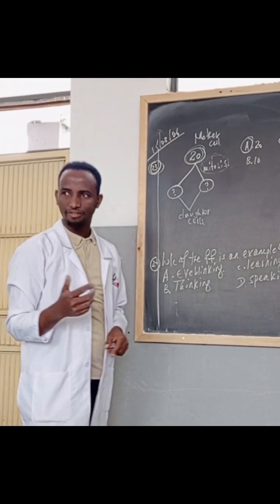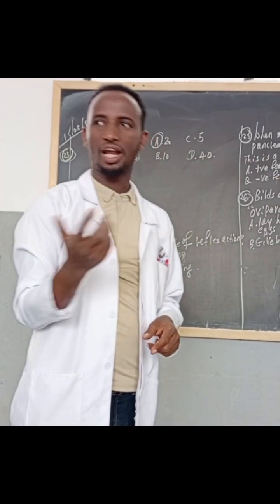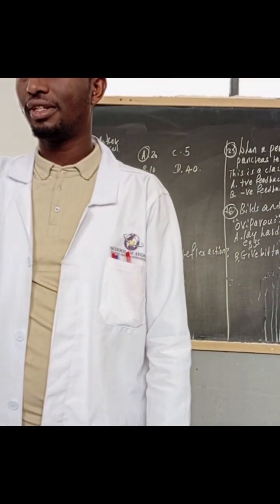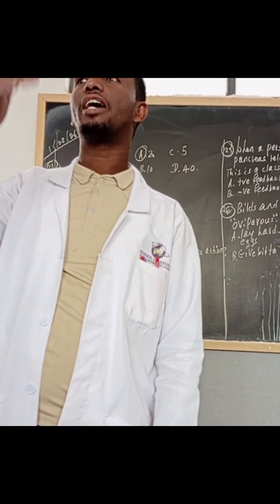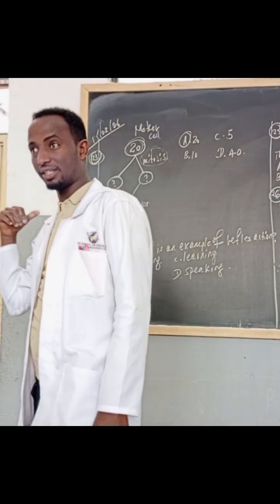How about in the case of meiosis? Meiosis comes in. The chromosome number is reduced by half. So it becomes what? Okay.